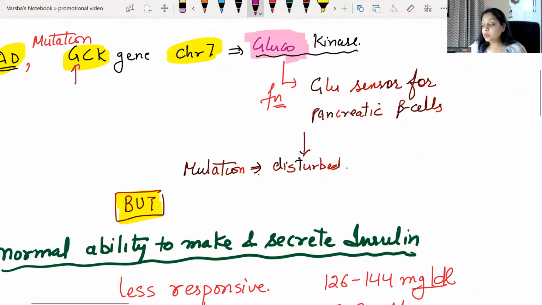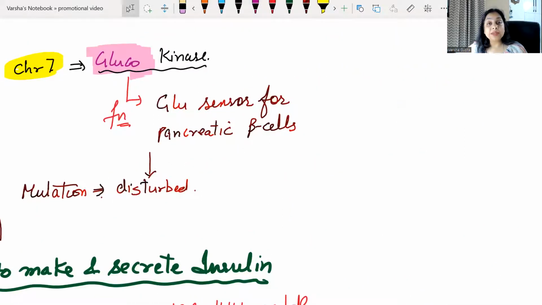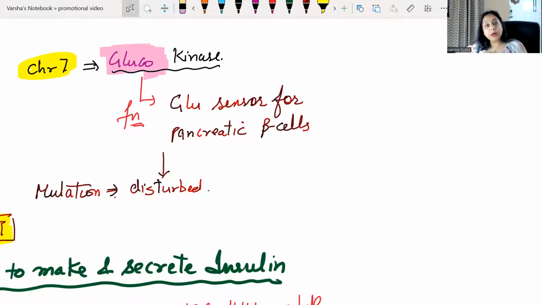What do we know about this glucokinase enzyme? Glucokinase is a sensor molecule for how much glucose is there. Let's not talk about the number first. There is a particular glucose level. If the blood glucose level goes beyond that, it knocks on the pancreatic beta cells: knock, knock, knock. Glucose is up there. So what will the beta cells do? They will start releasing insulin. Okay, a lot of glucose has accumulated. We have to entrap and capture that glucose. So insulin will be released. Insulin soldiers will come out, and they are going to take up the glucose.